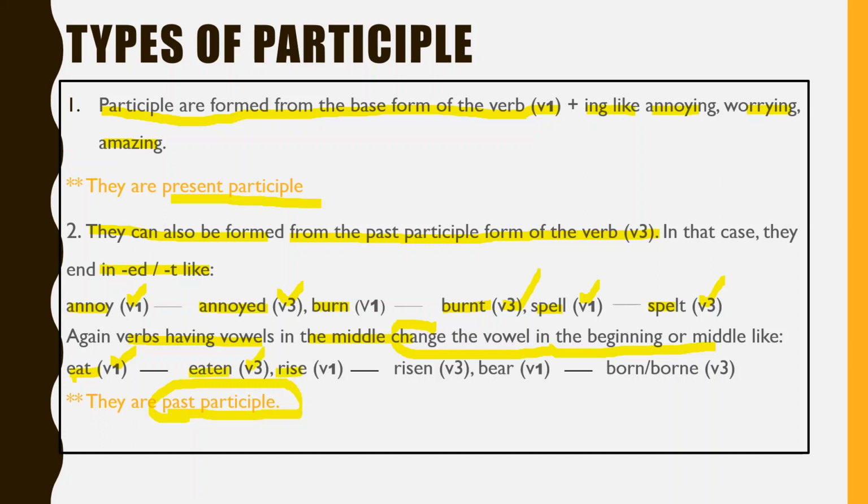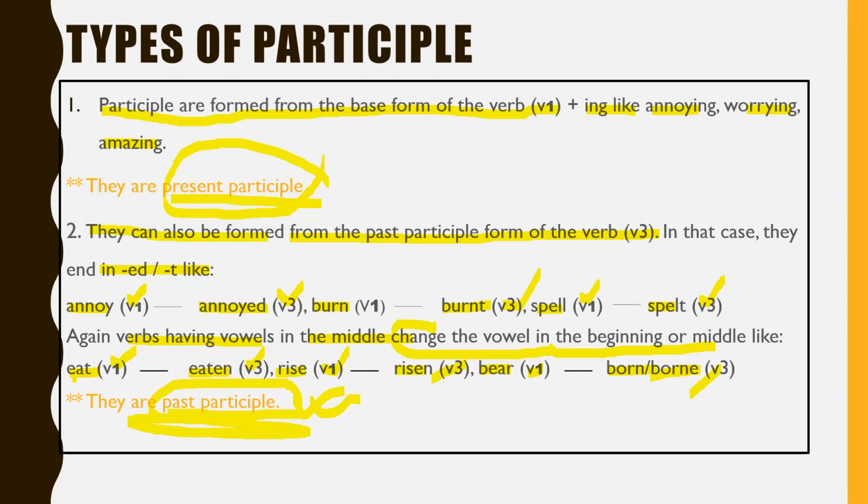Arise is V1 and risen is V3. Bear is V1 and borne or born is V3, and they are also past participle. So we have got two types of participle. Number 1 is present participle ending in ing, and another is past participle, that is the V3 form of the verb.